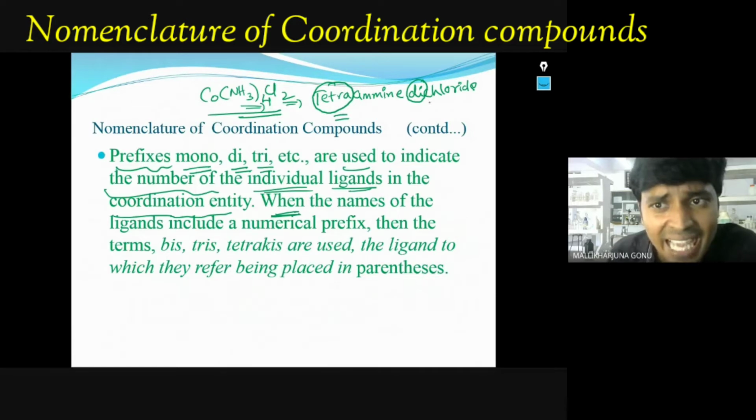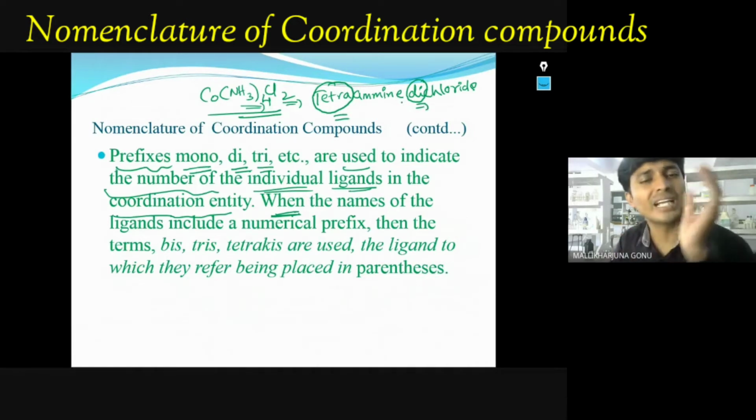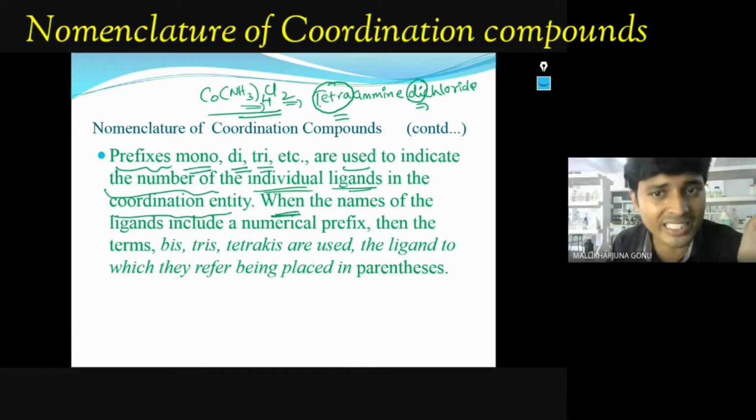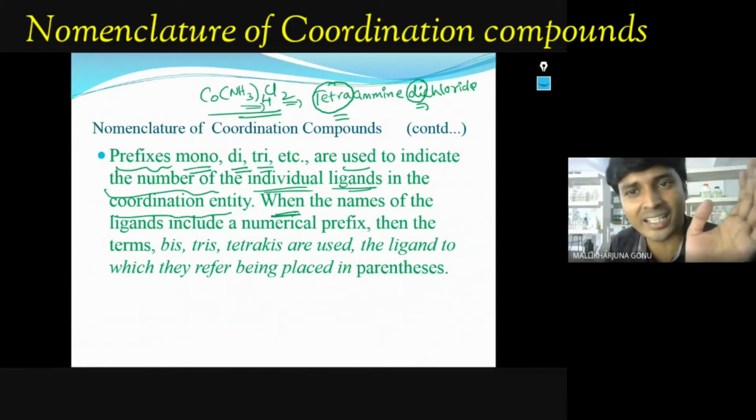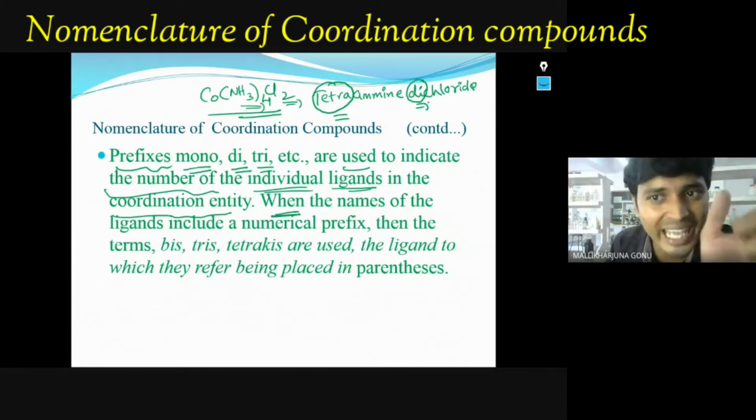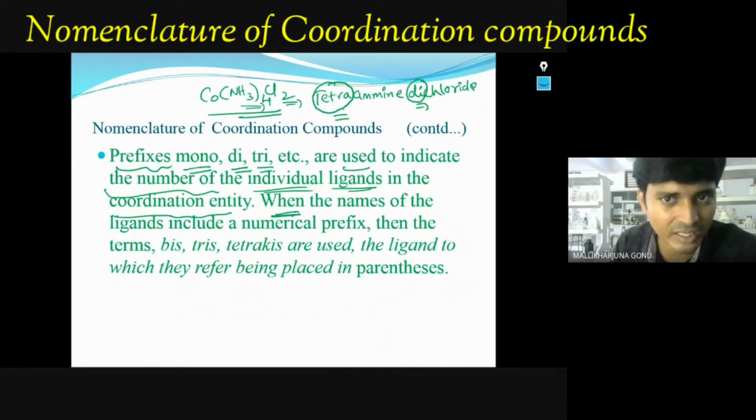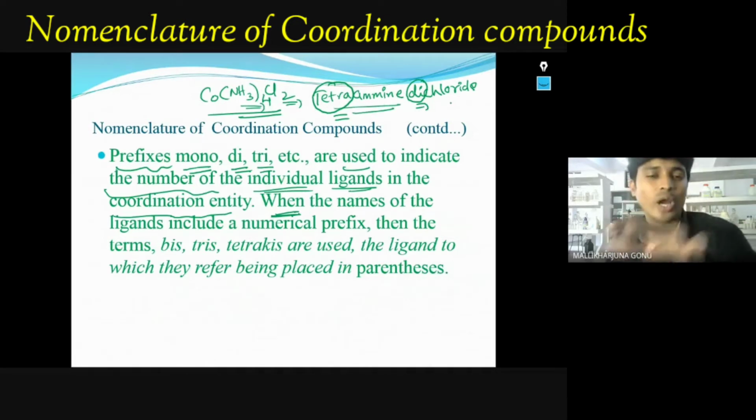Tetra, di, these are the numbers. You should not consider them in alphabetical order. Otherwise, tetraamine would have to be written second, then dichlorido. So our ligand name is important for us. If it is more than one, you call it mono, di, tri, like that. Usually for mono we don't mention it, but for di, tri we have to mention it. For example, tetraamine, dichlorido. Like that you have to follow. So this is the meaning of this point.